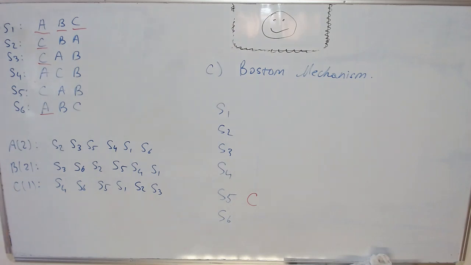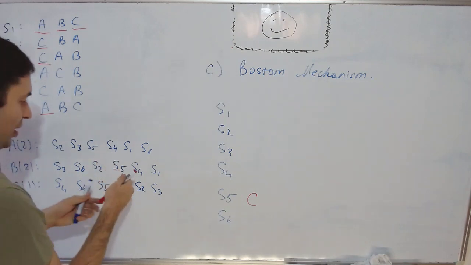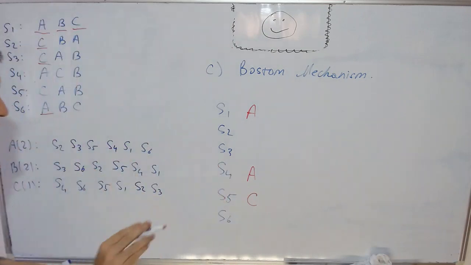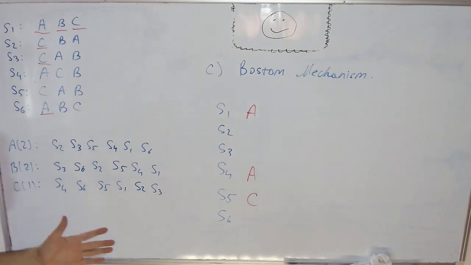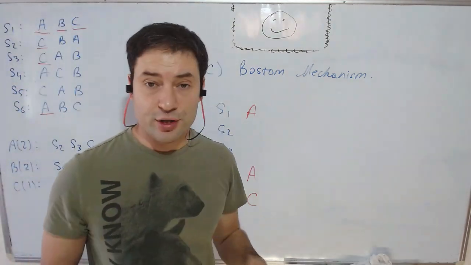And there are three students applying to school A. School A will be full after round 1, so we assign permanently S4 and S1. S1 goes in A, and S4 goes in A. Those are permanent matches, done. So that was round 1, and we actually managed to accept three students, with their first choices.